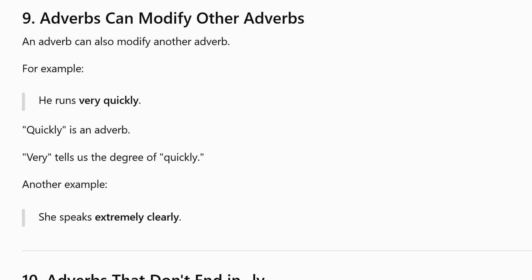Adverbs can modify other adverbs. An adverb can also modify another adverb. For example, he runs very quickly. Quickly is an adverb. Very tells us the degree of quickly. Another example. She speaks extremely clearly.